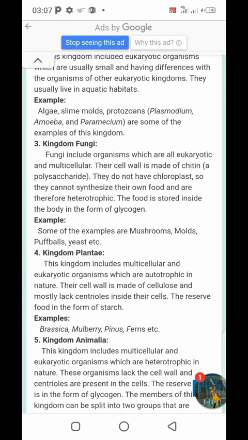Kingdom fungi includes organisms which are all eukaryotic and multicellular. Eukaryotic simply means having a proper nucleus. Multicellular means composed of many cells. Their cell wall is made of chitin, a polysaccharide. Poly means many and saccharide means sugar. They do not have chloroplasts, so they cannot synthesize their own food and are therefore heterotrophic. Heterotrophic means they cannot prepare their own food. The food is stored inside the body in the form of glycogen. Some examples are mushrooms, molds, puffballs, yeast, etc.